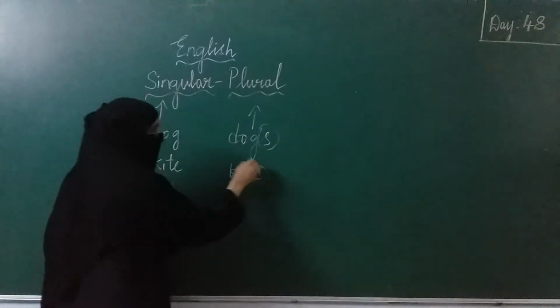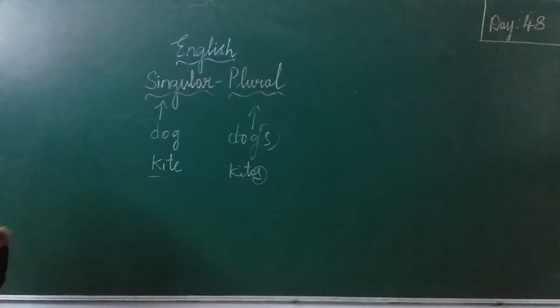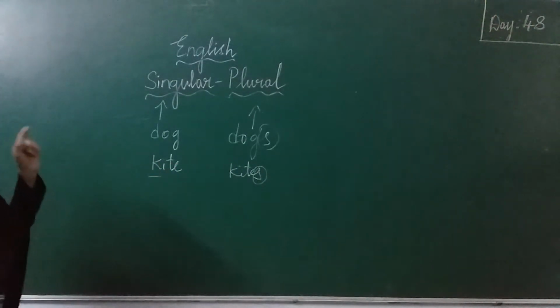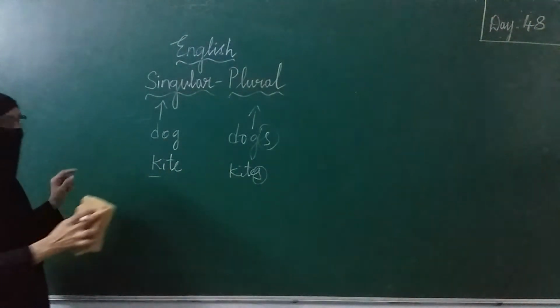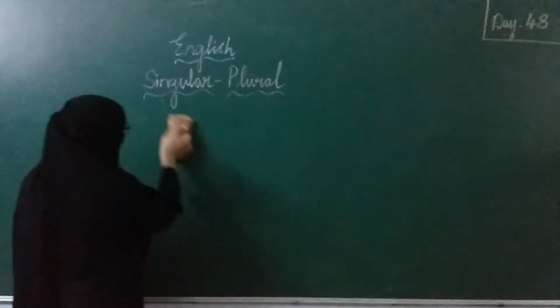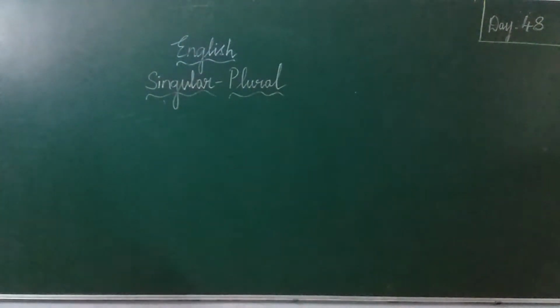We are adding s. But in what cases do we add only s? In some cases we have to add es, ies, ves. We are going to study those, when to add s and es, ies and ves. So first, what are nouns? One is singular, more than one is plural.